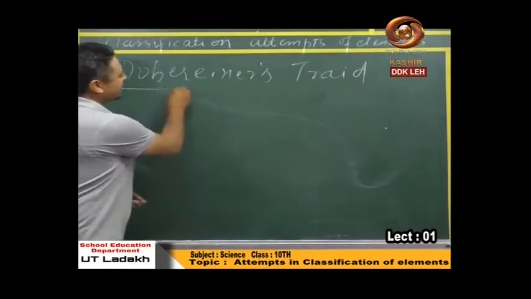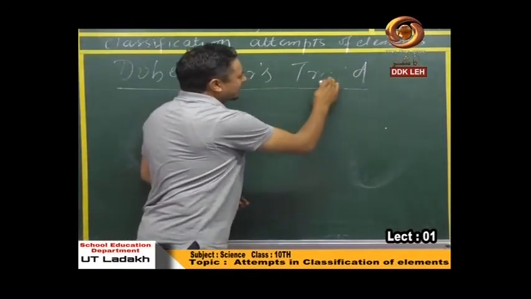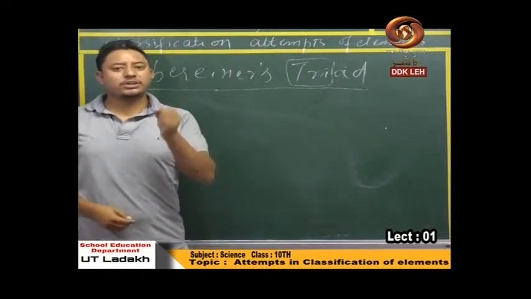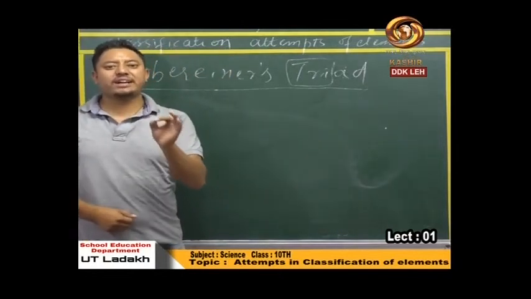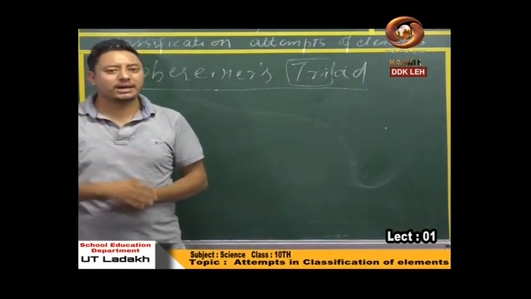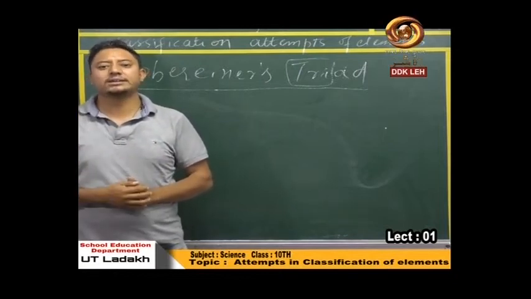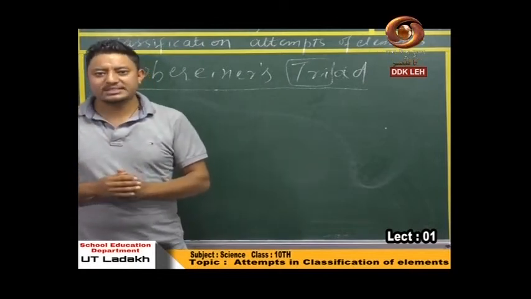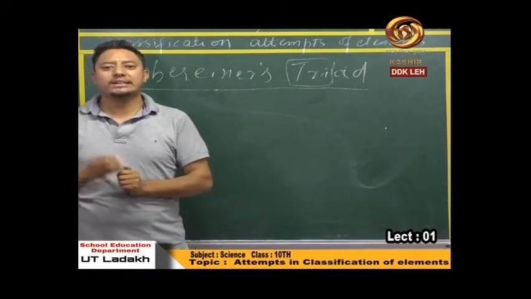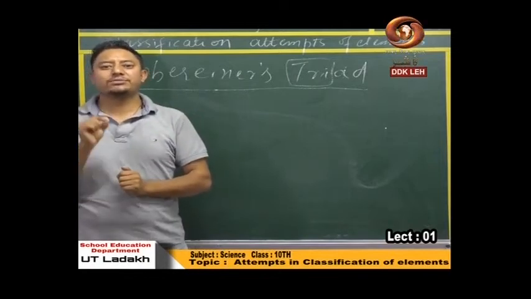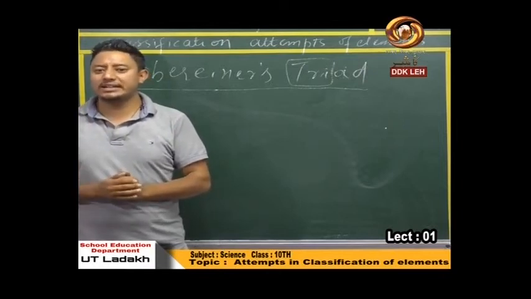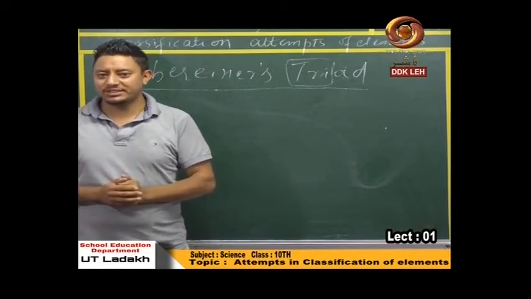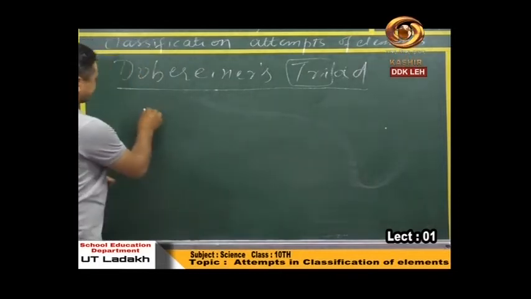Starting from Dobereiner's triad. Why triad? This means 3. What Dobereiner did, he classified elements a little bit on the basis of atomic mass, but he didn't mention that in encyclopedias. He classified elements on the basis of atomic mass in groups of 3, and he found that the arithmetic mean of the atomic masses of the first and third element was almost and approximately equal to the atomic mass of the central element. How? Let's see.